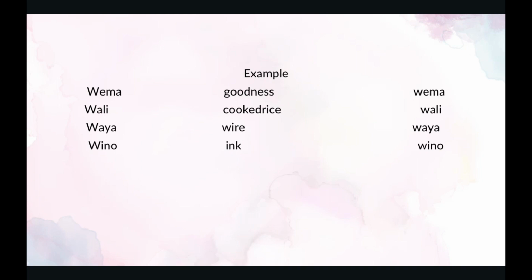The next one is wire. Wire is wire in English. Wire is wire in Swahili in plural. It looks like a tongue twister, but it doesn't change the pronunciation, just the way it's written. The next one is wino. Wino is ink. Ink is wino in Swahili, in plural.